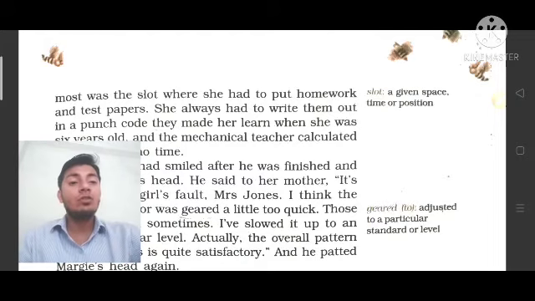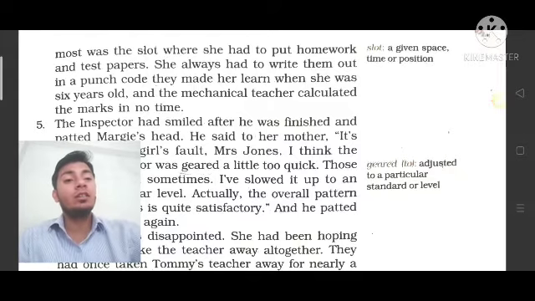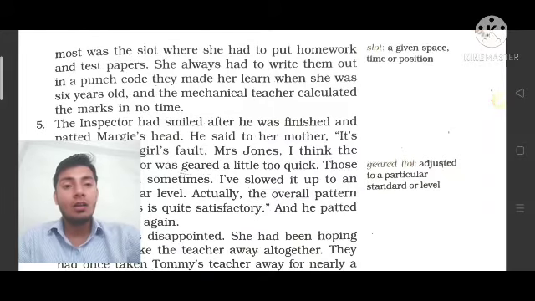She always had to write them out in a punch code, यानी सब चीज़ों को वह कैसे लिखती थी? In a punch code. She always had to write, वह हर चीज़ को लिखा करती थी, them out in a punch code they made for her to learn when she was 6 years old, क्योंकि वो उसको सीखने के लिए बनाए गए थे, उसको बताए गए थे when she was 6 years old.